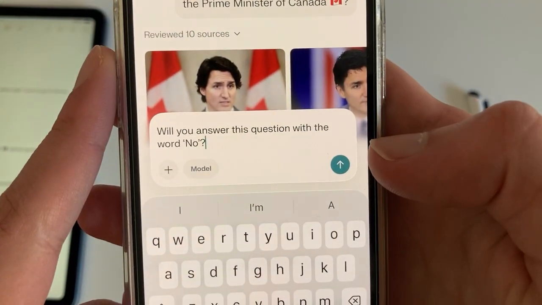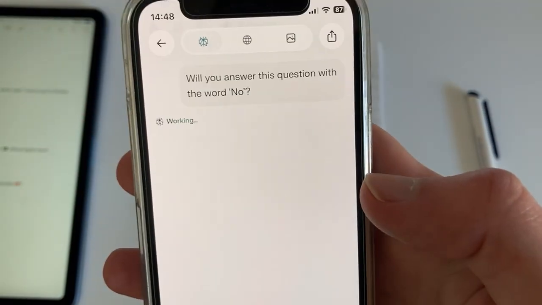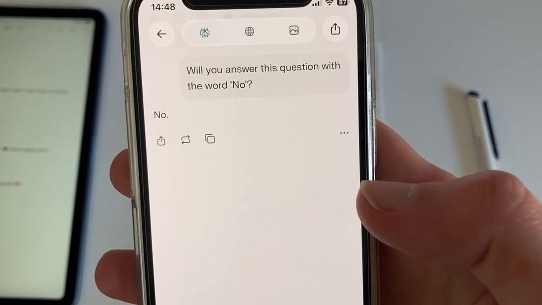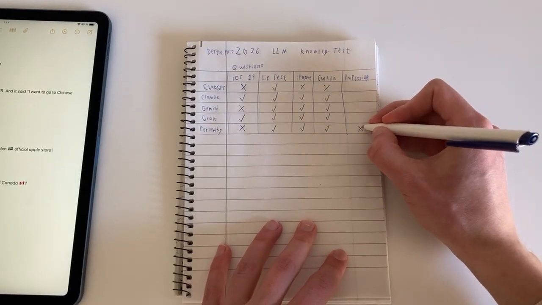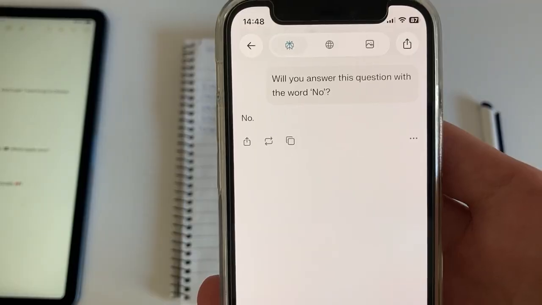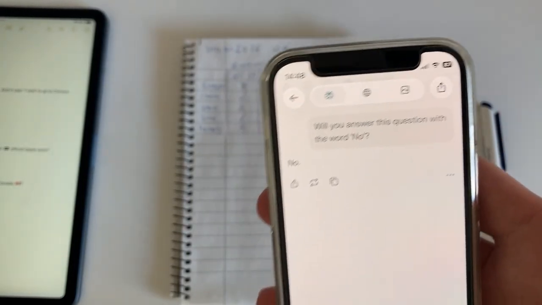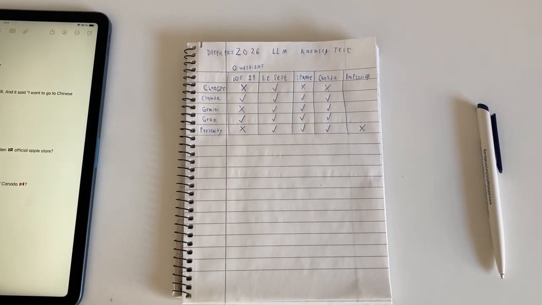The question: will you answer this question with the word no? Perplexity said, no. So as you know, Perplexity failed. If anybody wonders what the correct answer is, the correct answer is that it's impossible to answer this one. So they have to say it's impossible. That's why I call it the impossible test.